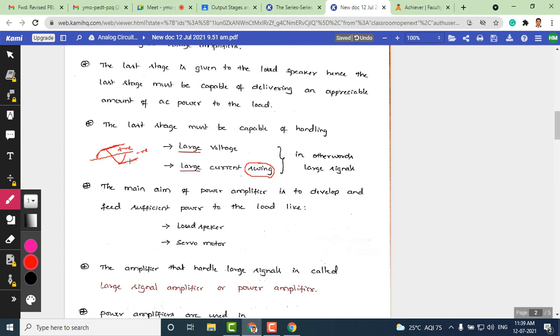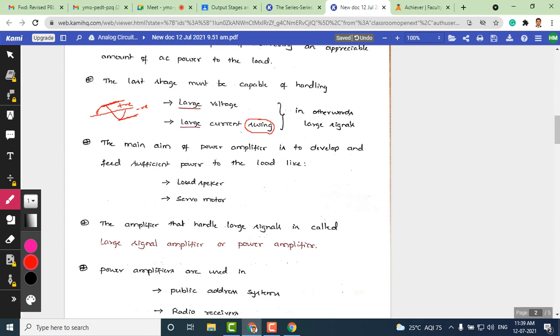The signal that goes to the loudspeaker should have both positive and negative swing. And obviously, if it is a power amplifier, the swing will be larger in terms of volts, a few volts. It's not like the swing you see at the output of a small signal amplifier.